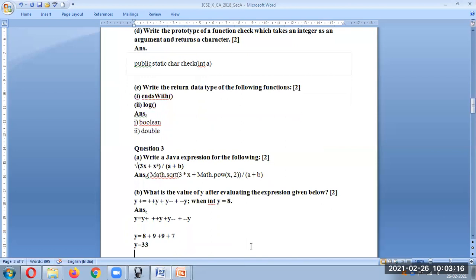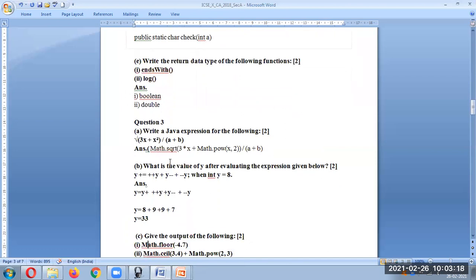Then there is a question for output or evaluation. So what is the value of y after evaluating the expression? So this is the expression given. We have to make it simple first. Here it is plus equal to. So we have to write here as first you have to make it simple. So you will write y is equal to y plus, and then the remaining thing will be there.